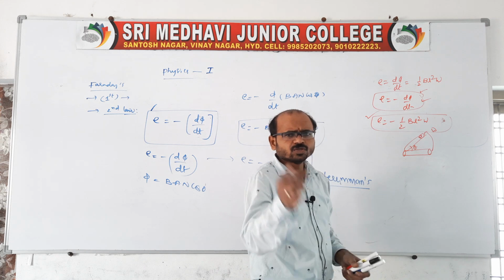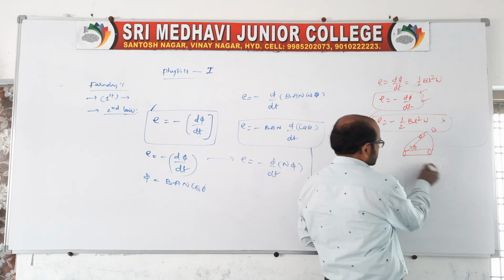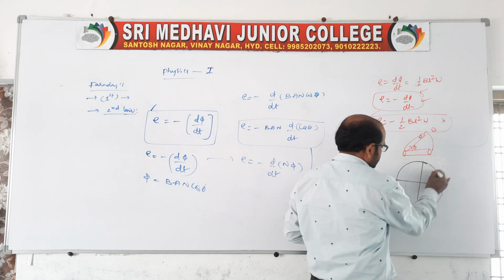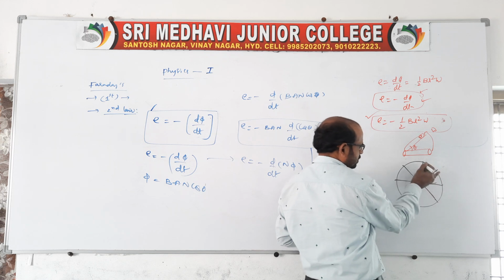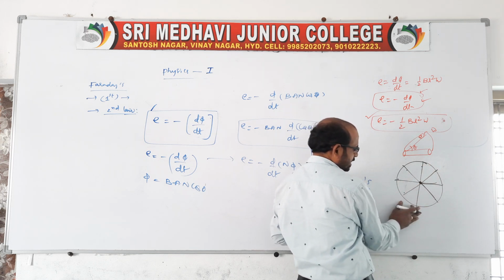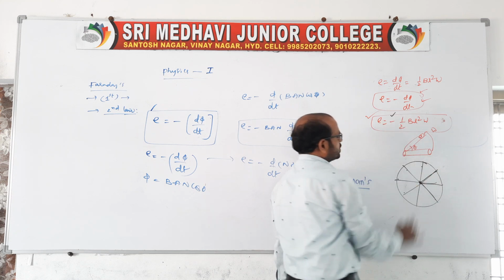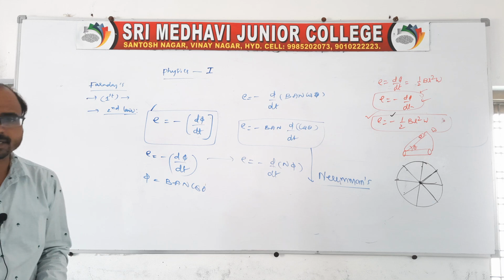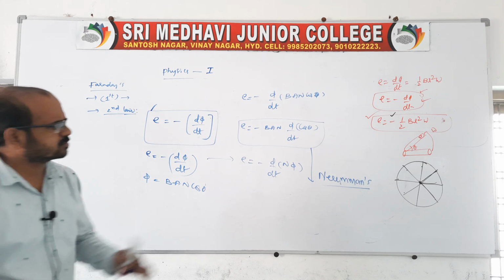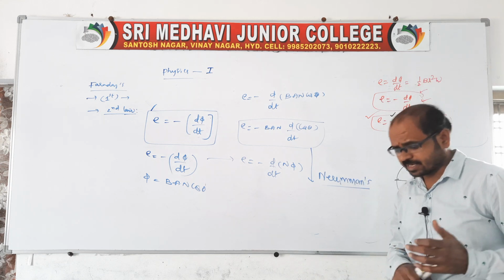That means here, you know, the spokes of a wheel. We can say they are rods fixed at a center. This is one spoke, second, third, fourth, fifth, sixth, like that. The wheel contains n number of spokes, so for each and every spoke the EMF will be minus 1 by 2 B L square omega. It is important for examination. So this is about the EMF given by Faraday's second law.